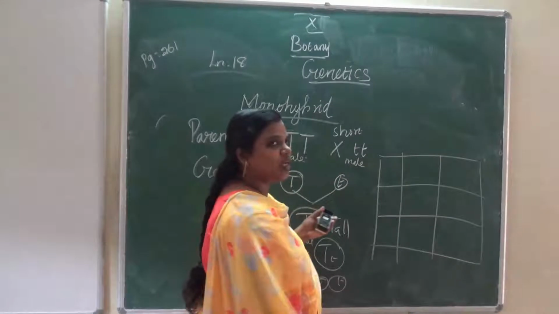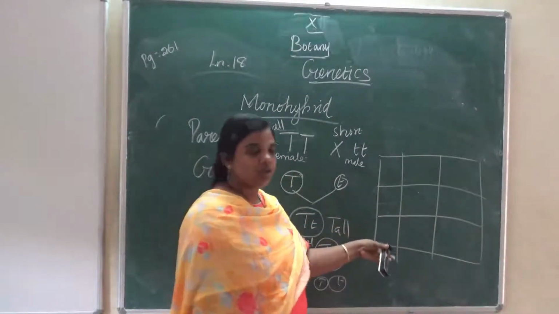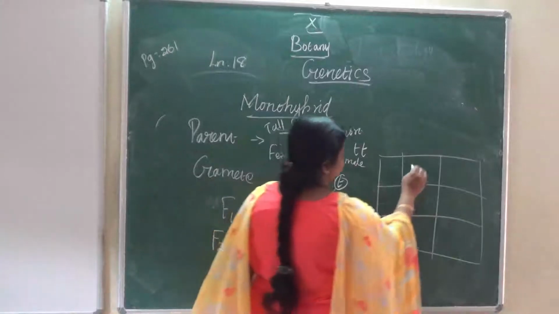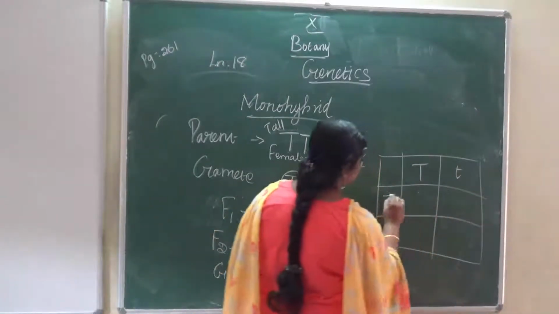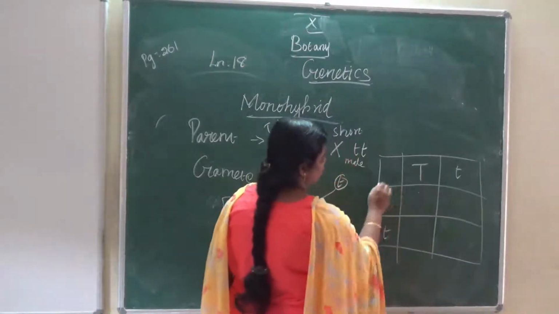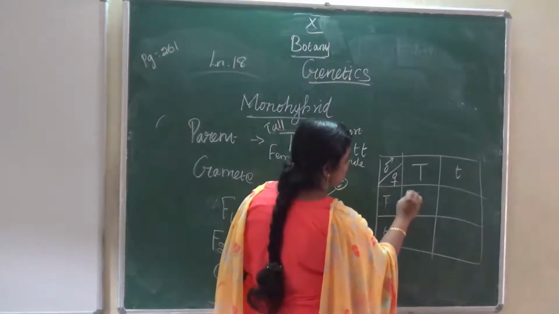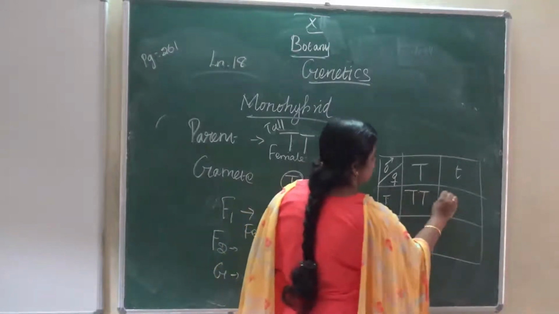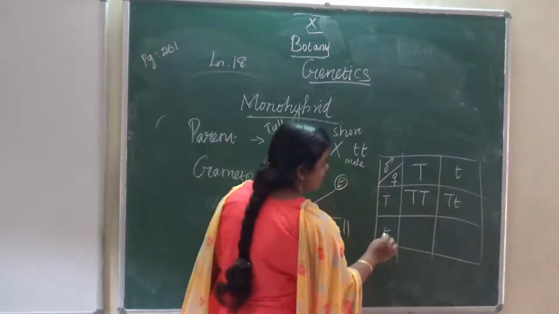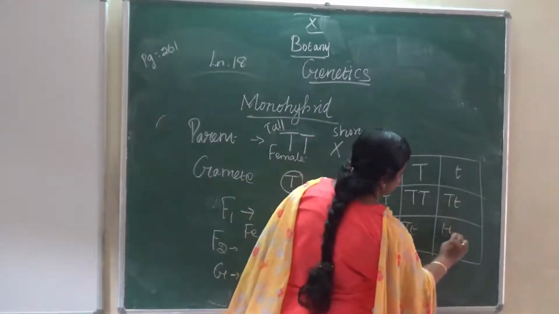This checkerboard was identified later, in 1902, by the scientist Punnett. Capital T, small t, capital T. This is very easy to study. So this is for female, this is for male. This gives TT, Tt, Tt, and tt.